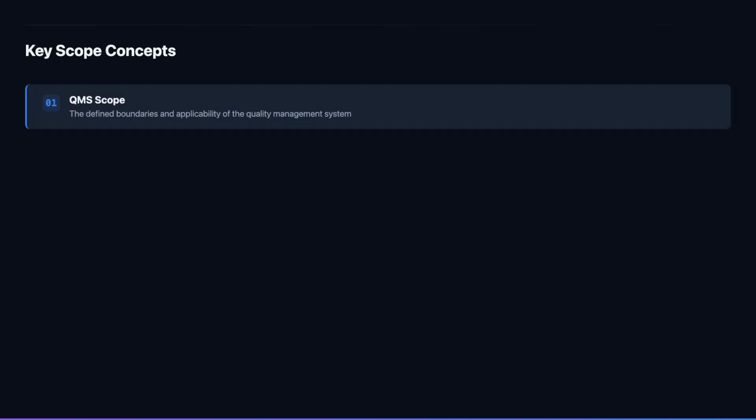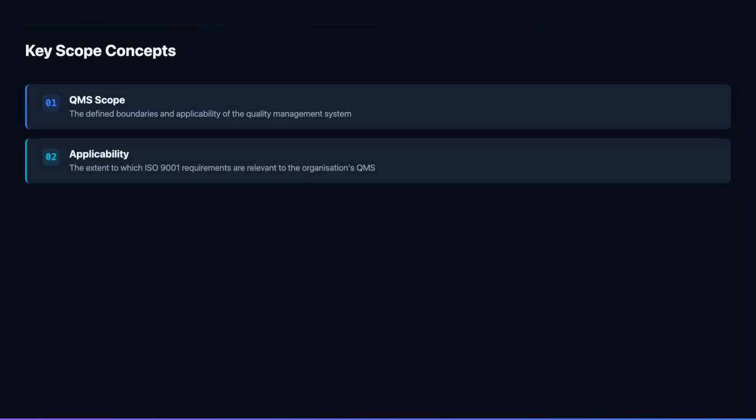Let us define 4 terms that are essential for understanding and defining QMS Scope. QMS Scope is the formal boundary of the quality management system. It defines which parts of the organization, which products and services, and which locations are governed by the QMS. The scope is not arbitrary. It must be determined by considering the organization's context, the requirements of interested parties, and the products and services the organization delivers. A clear scope prevents ambiguity about what is and is not covered.